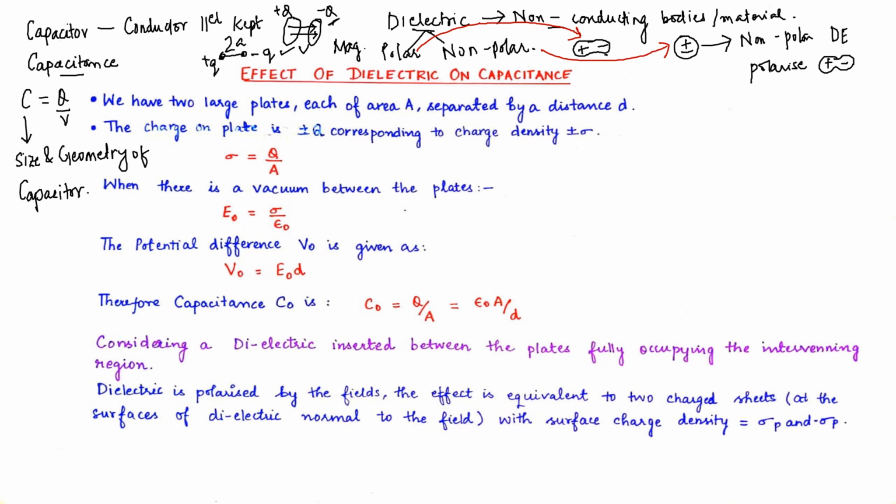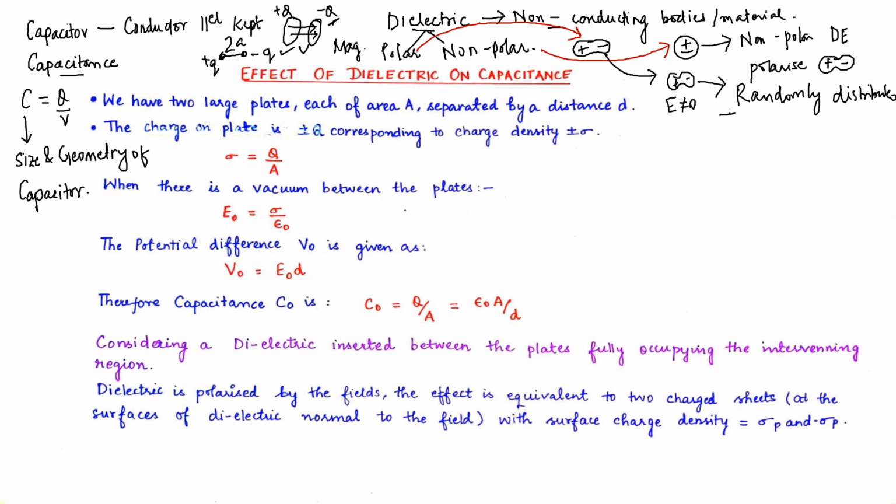Now the polar case already has the centers of the two polarities differentiated. So now we are providing electric field to it. Exactly what happens in this case is that these polar molecules are randomly distributed in the material.